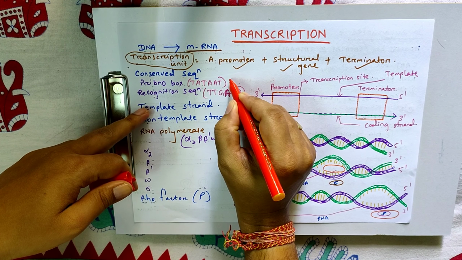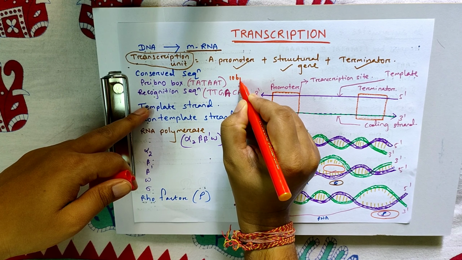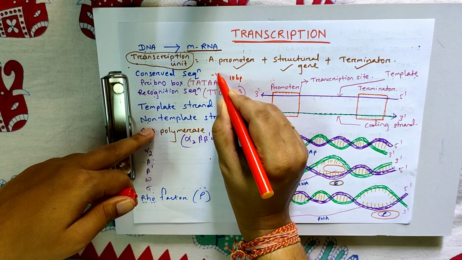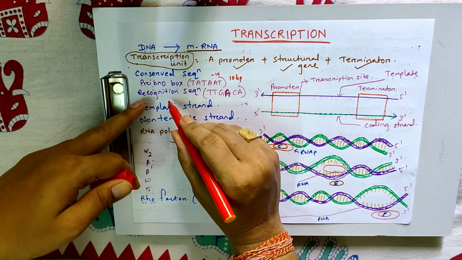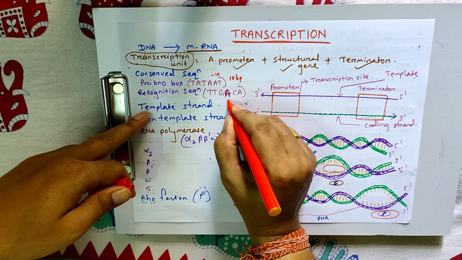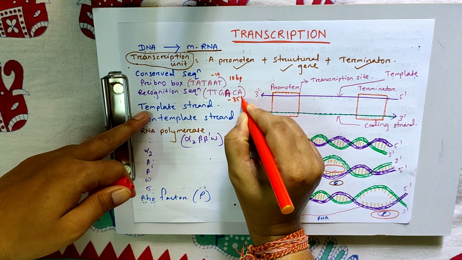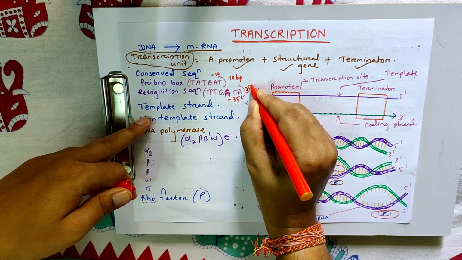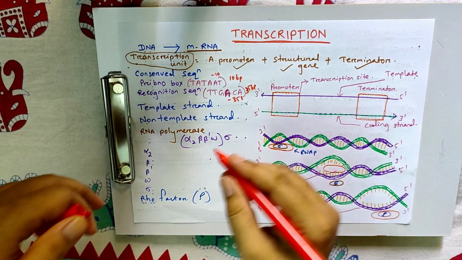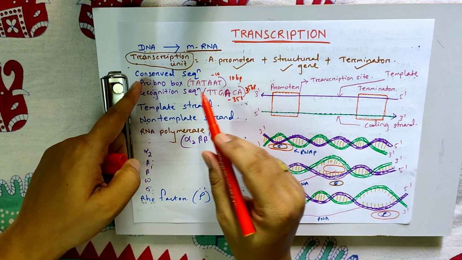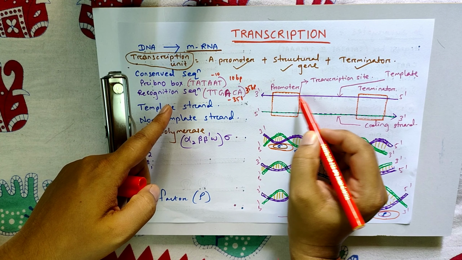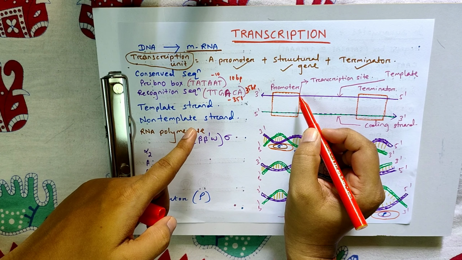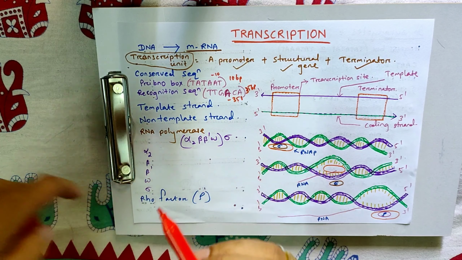The Pribnow box is present 10 base pairs upstream, that is -10. Similarly, the recognition sequence is present at -35, or 35 base pairs from the starting point. That means the Pribnow box is 10 base pairs before the starting point and the recognition sequence is 35 base pairs before.